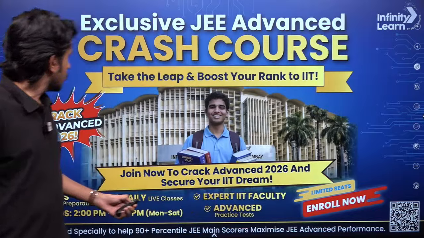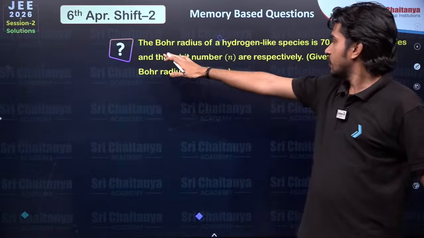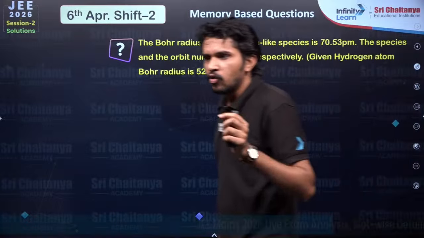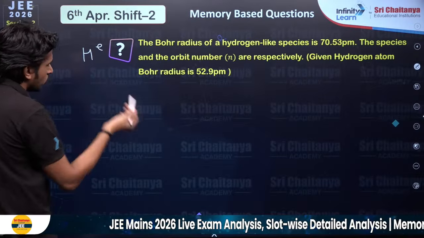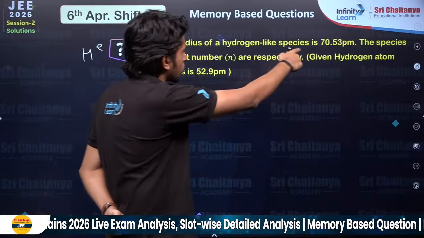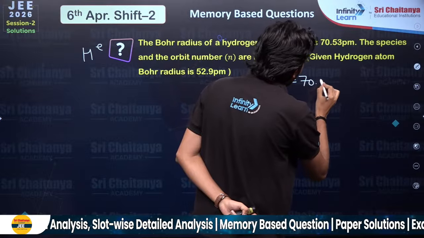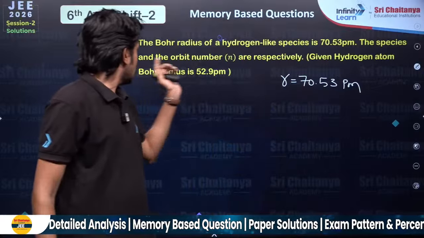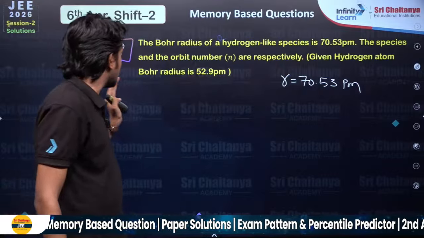Then let's start with question number 1. In this question we have the Bohr radius of a hydrogen-like species. Hydrogen-like species means it has 1 electron in the outer orbit like hydrogen. The radius is given as 70.53 picometer. The species and the orbit number n are to be found respectively. Hydrogen atom Bohr radius is